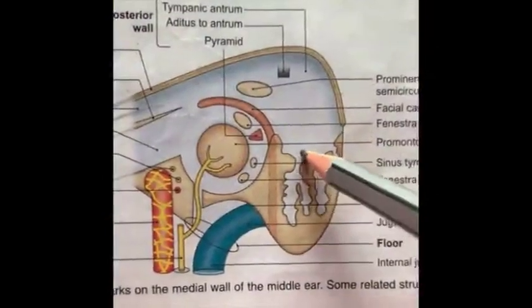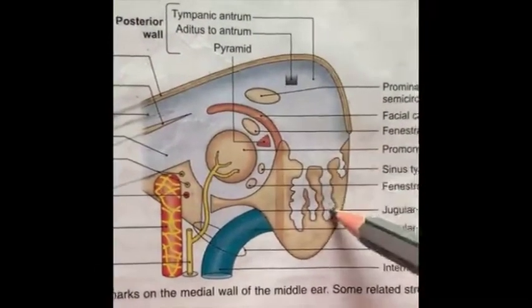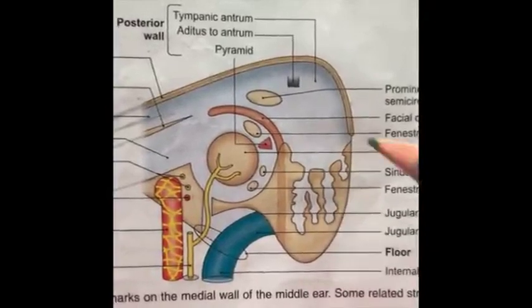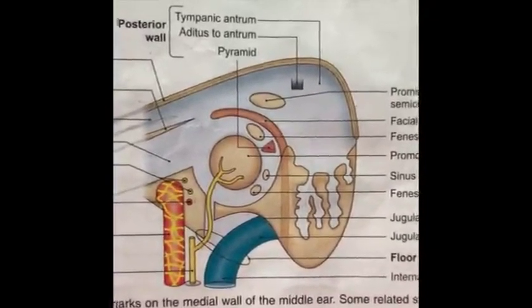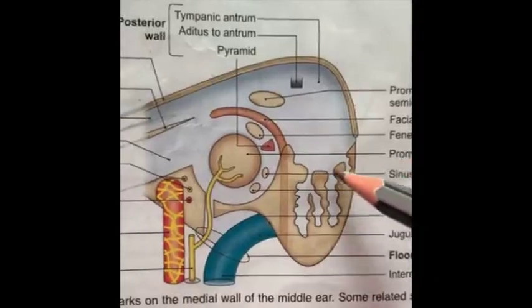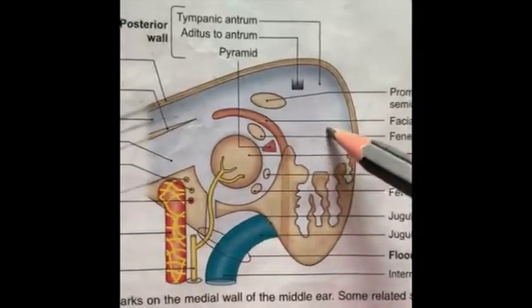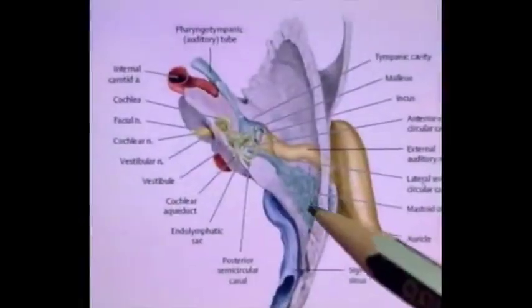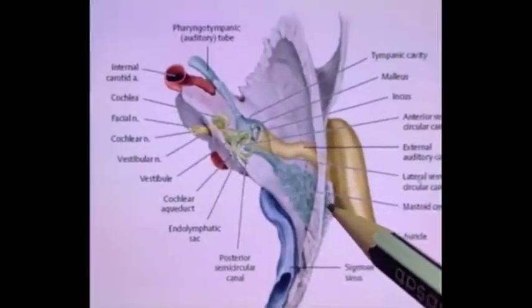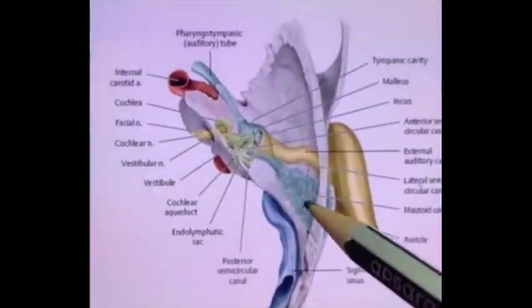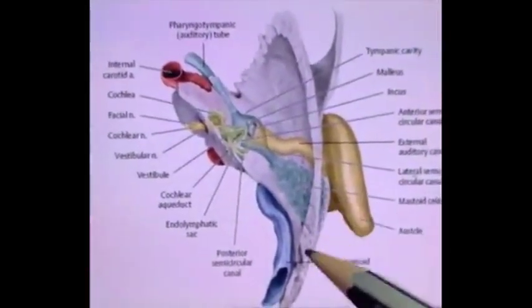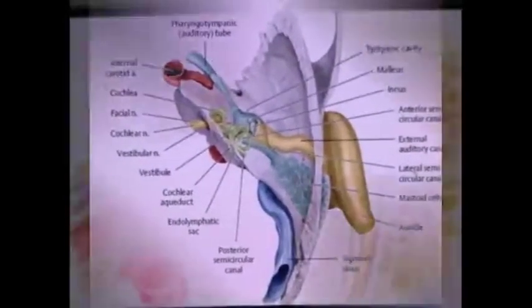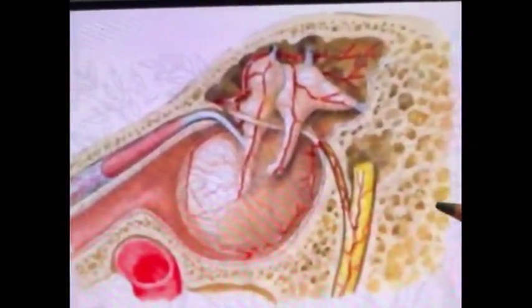Mastoid air cells are the numerous intercommunicating air spaces which are present in the mastoid process. These are variable in number. Sometimes they are few in number and remain confined to the upper part of the mastoid process, and sometimes they are large in number and may extend beyond the mastoid process into the squamous temporal bone or the petrous part of the temporal bone. Blood supply to the mastoid antrum and air cells.